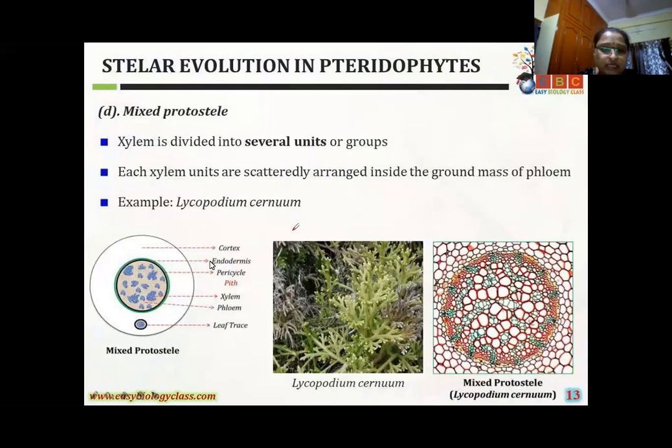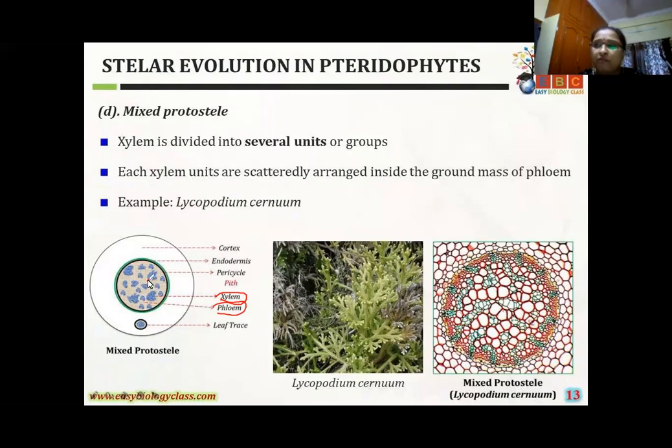Next one, mixed protosteel. Here, the mass of xylem. See here, girls, this is the mixed one, ma. The xylem part, see here, the bluish color is there. This part is xylem, and where the light color is there, that part is called the phloem. In this mixed protosteel, girls, the mass of xylem and phloem are uniformly distributed, not in one particular shape.